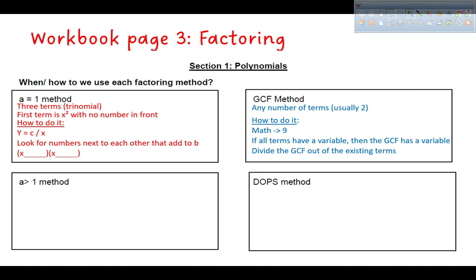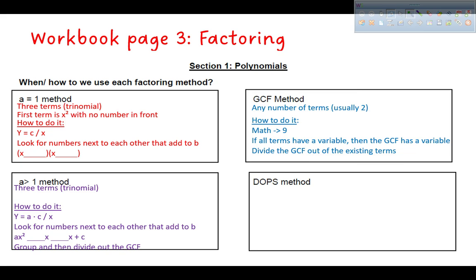All right, so A is greater than 1. We use this for a 3-term trinomial where the first term is x squared with a number in front. So it's not just x squared, it's like 2x squared or 5x squared, and there are 3 terms. And then how do I do it? There's a quick little process there. This one takes a long time. It's the hardest of all the methods because it has the most steps. I tried to keep the explanation brief so you weren't writing a crazy amount.